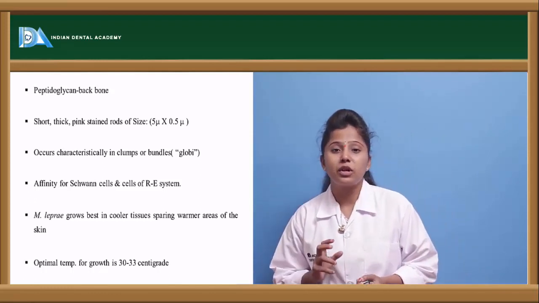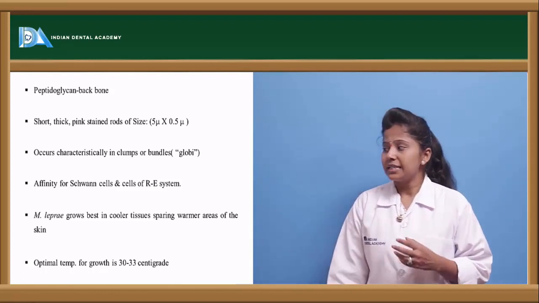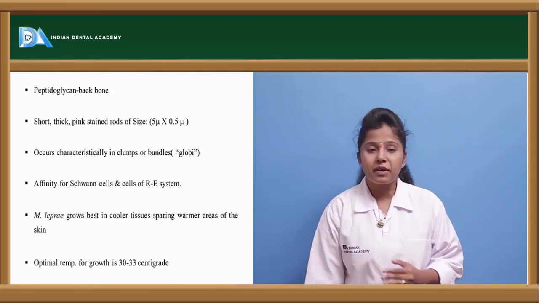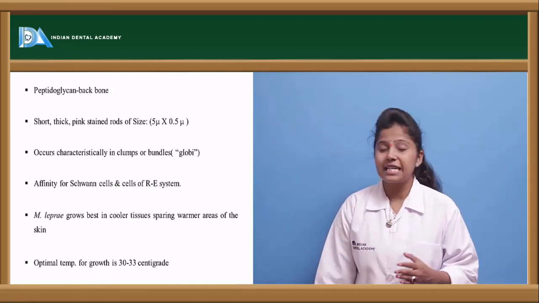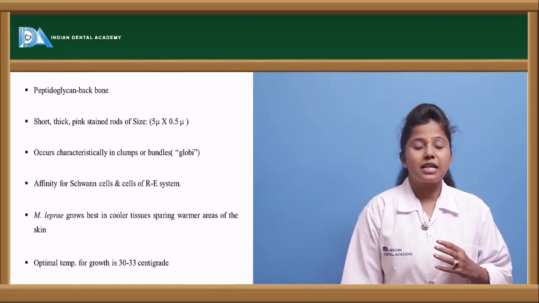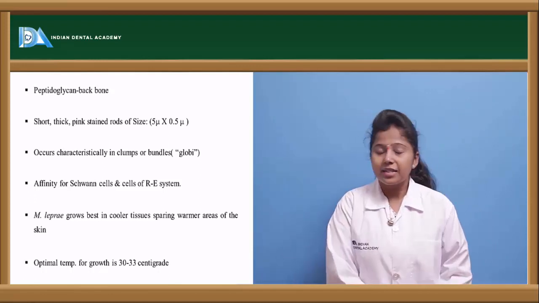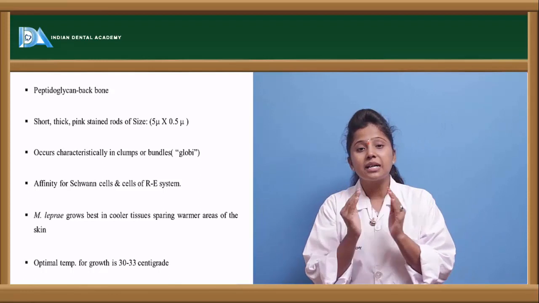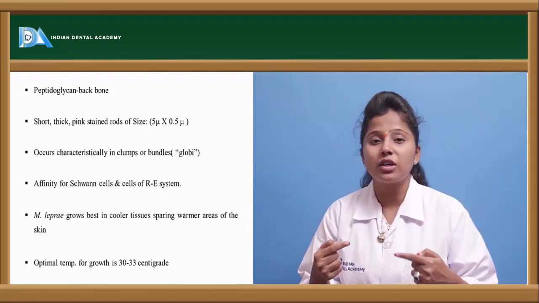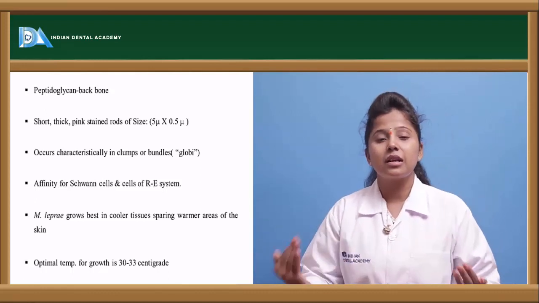The size of the bacteria is almost 5 microns in length and 0.5 microns in thickness. We can't observe this bacteria individually; it is always seen in clusters or groups.